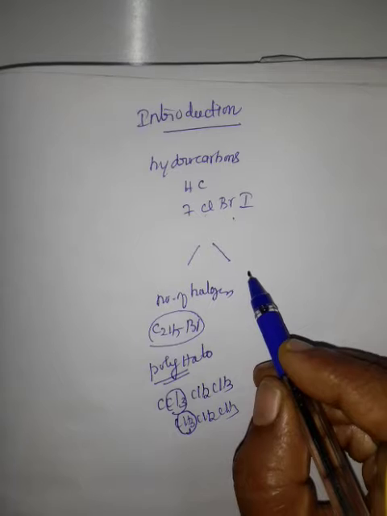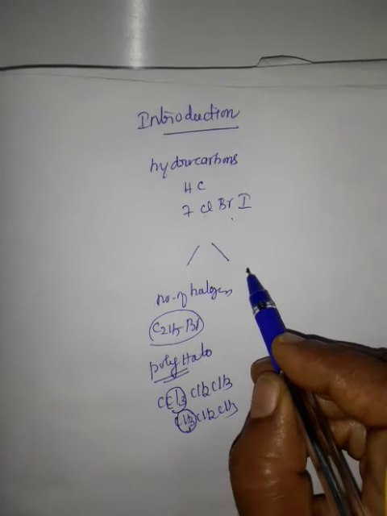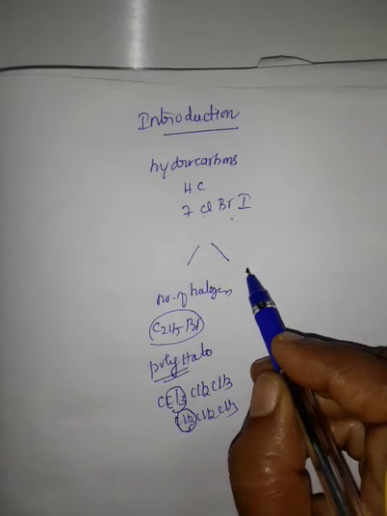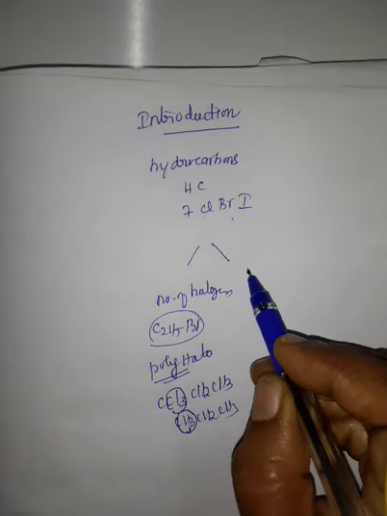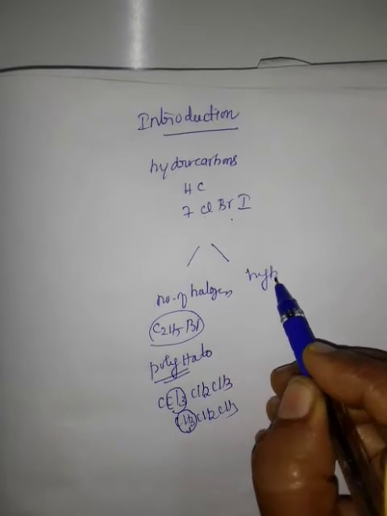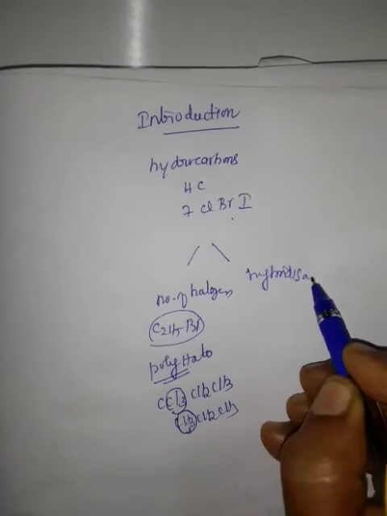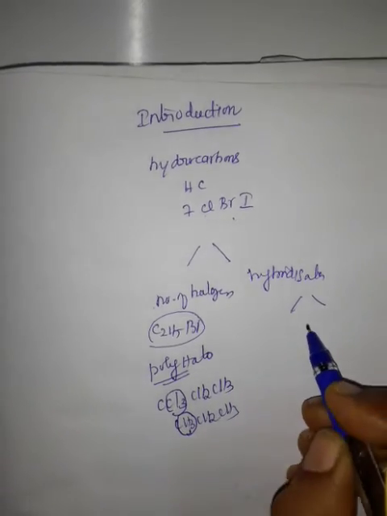Next, classification based on the hybridization of carbon with halogen. That is based upon hybridization. Divided in two types.